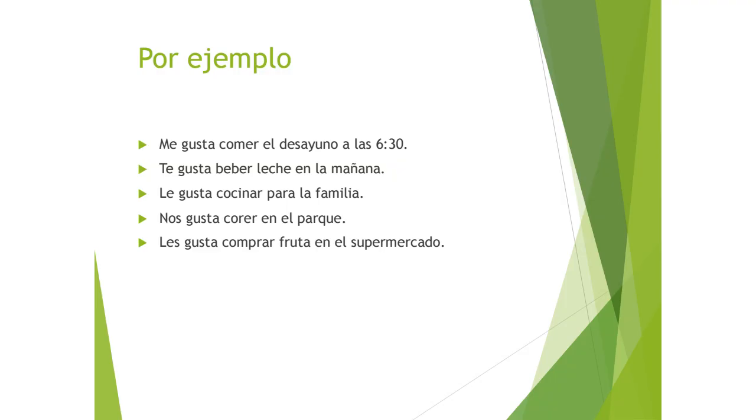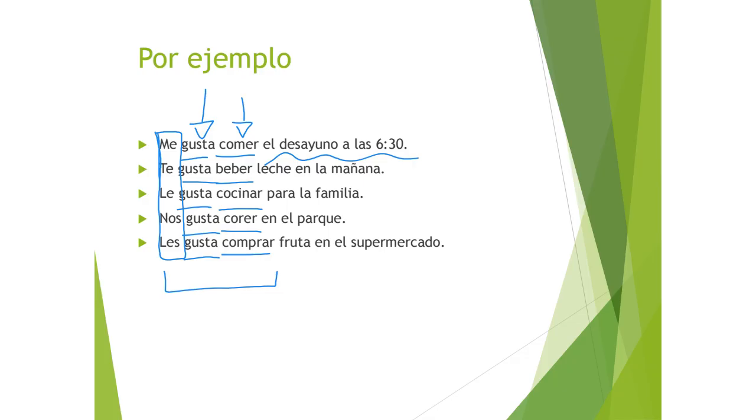I do want to highlight and show you that it's really easy to follow this pattern because all your indirect object pronouns are there. Gusta is the same in every single sentence. Gusta, gusta, gusta, gusta, gusta. And then your second verb, comer, beber, cocinar, correr, comprar, comes next. And then there's, of course, extra details at the end of your sentence. But otherwise, this first part, those three words, are always going to follow the same pattern. So it's pretty easy to write these sentences.